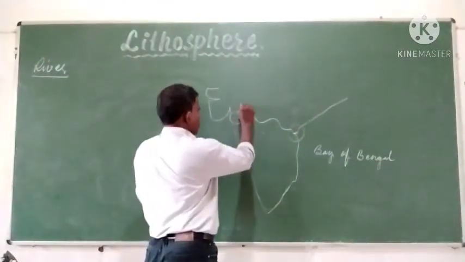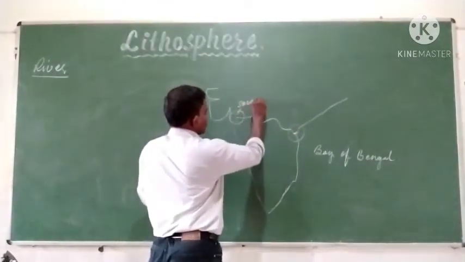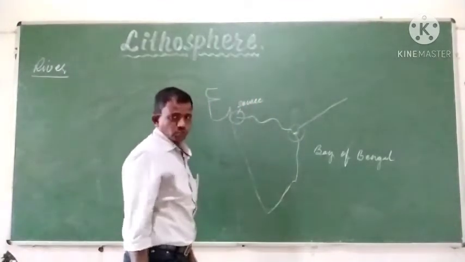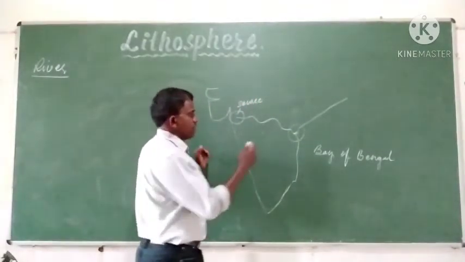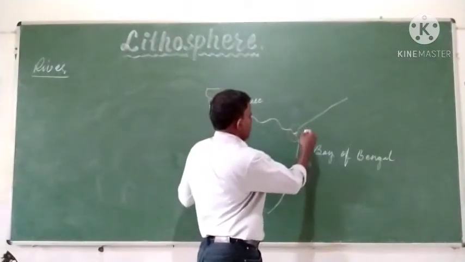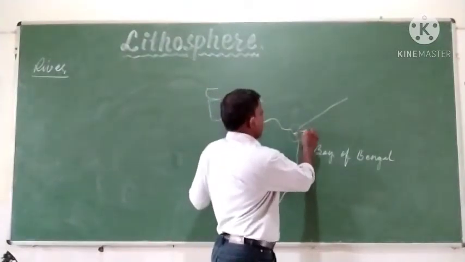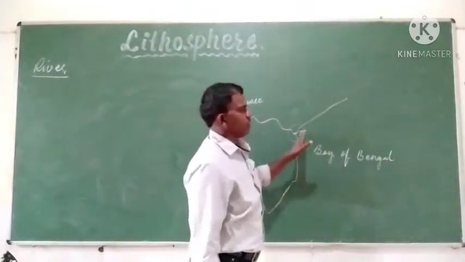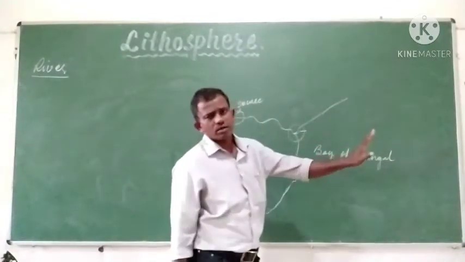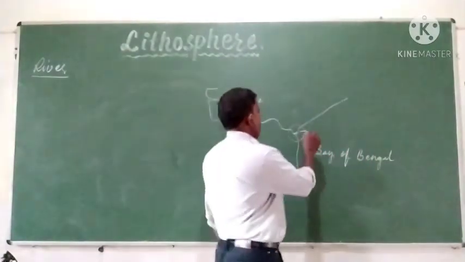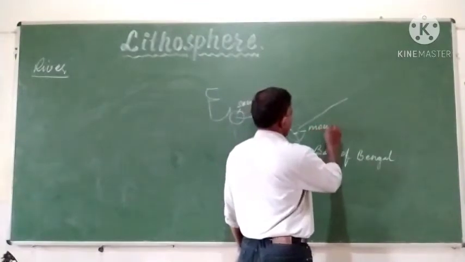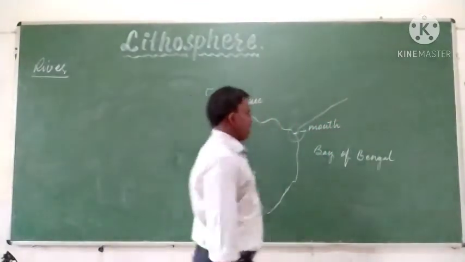This place is called the source or origin of the river, and the place where a particular river joins a sea or ocean is called the mouth of the river.